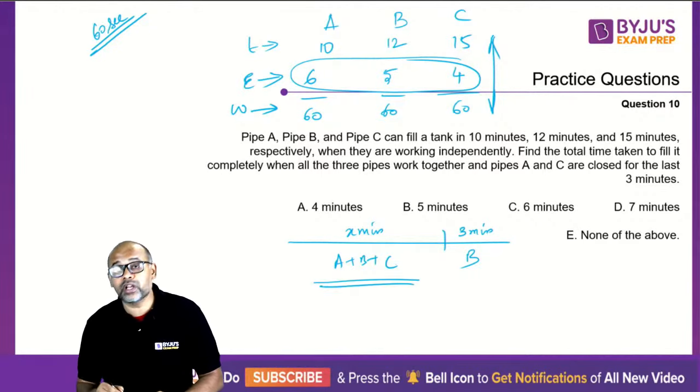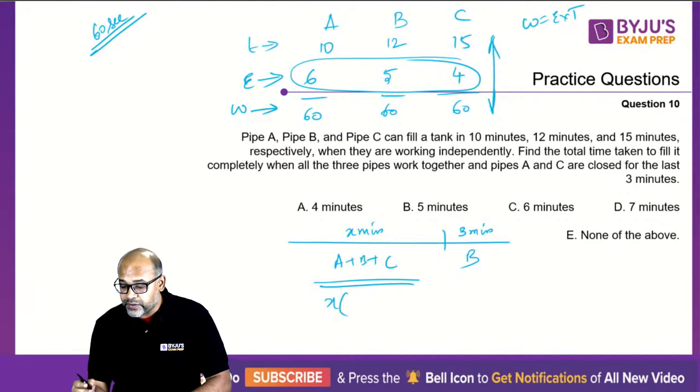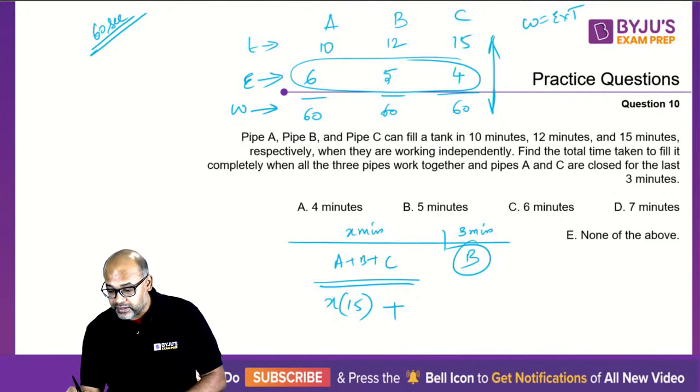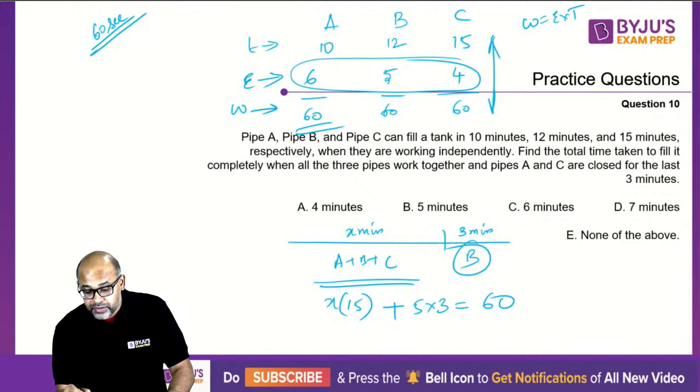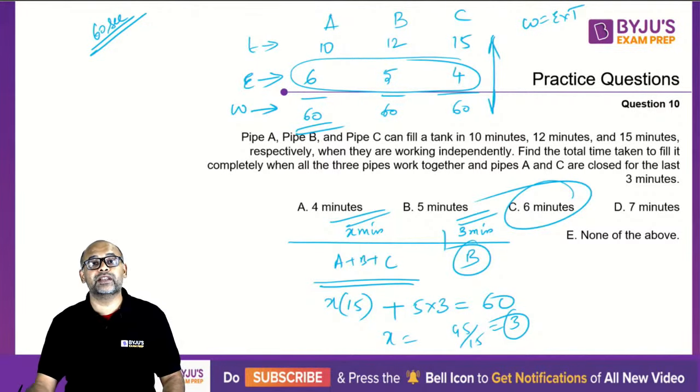So what is the total work done? Work done, always remember, is efficiency into time. So time is X minutes into efficiency, the sum of 6 plus 5 plus 4, which is 15. Plus, here what is the work done? Only B is working, which is 5 into 3. This total should always add up to 60 because you're still doing the same quantity of work. This gives you 15, so X should be equal to 45 by 15, which is 3. So 3 minutes here and 3 minutes here, the total time taken is 6 minutes.